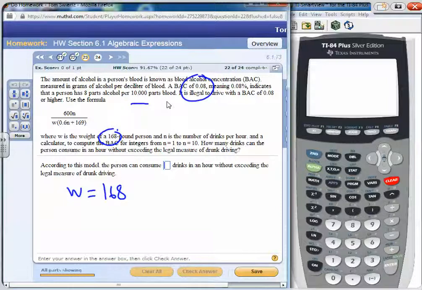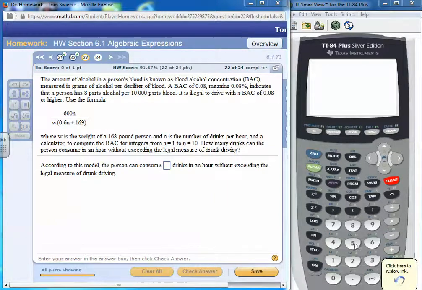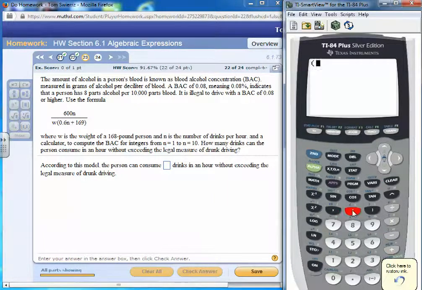Now we're going to first try N is 1. In the numerator, we'll put a big parentheses around the entire numerator to do the order of operations, so 600 times 1, and then division, with parentheses around the whole denominator.